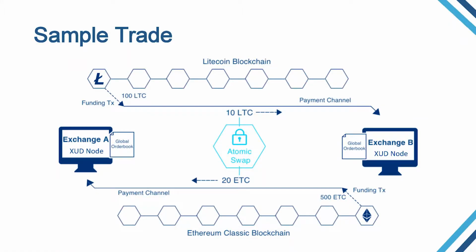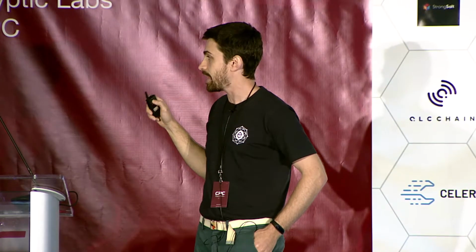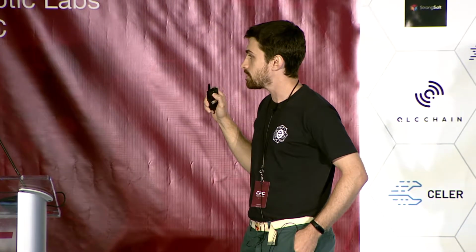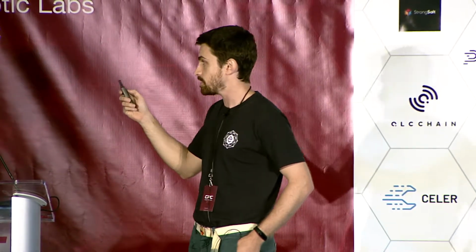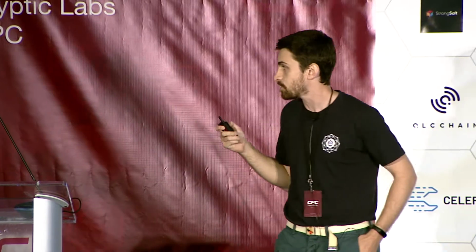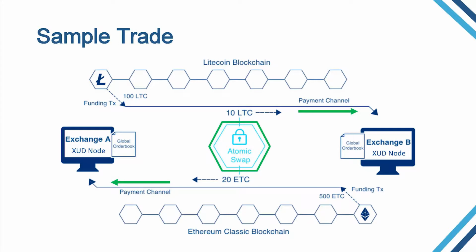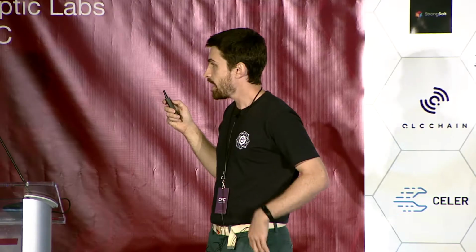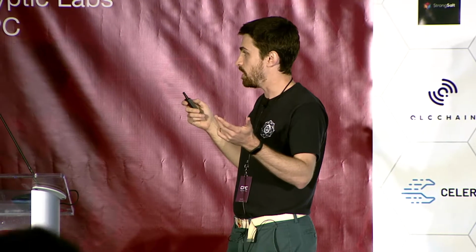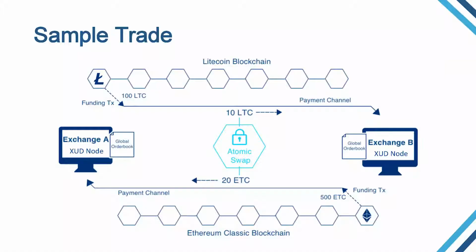So let's walk through a quick sample trade. We have Exchange A and Exchange B. They have payment channels with each other, one in Litecoin and one in Ethereum Classic. Exchange A has a customer who wants Ethereum Classic. Exchange B has a customer who wants Litecoin. They can find a match with the global order book and actually perform this swap in real time. And the order can be filled. The customer on Exchange A gets his Ethereum Classic. He doesn't even need to know about Exchange B. He just traded with a customer over there.